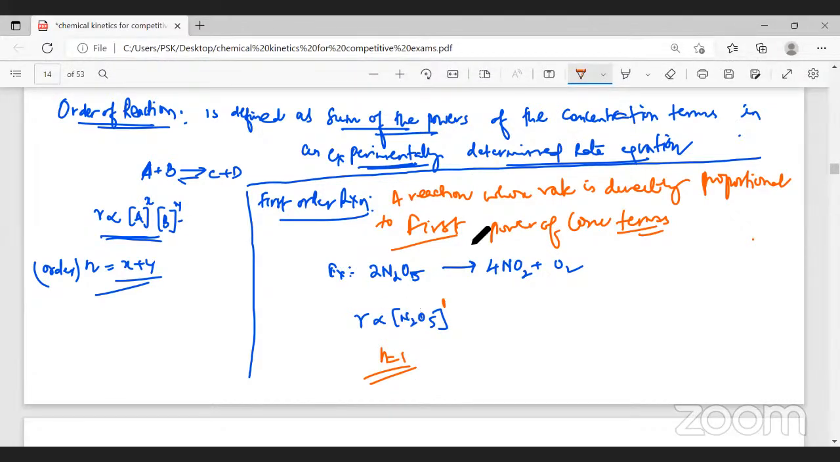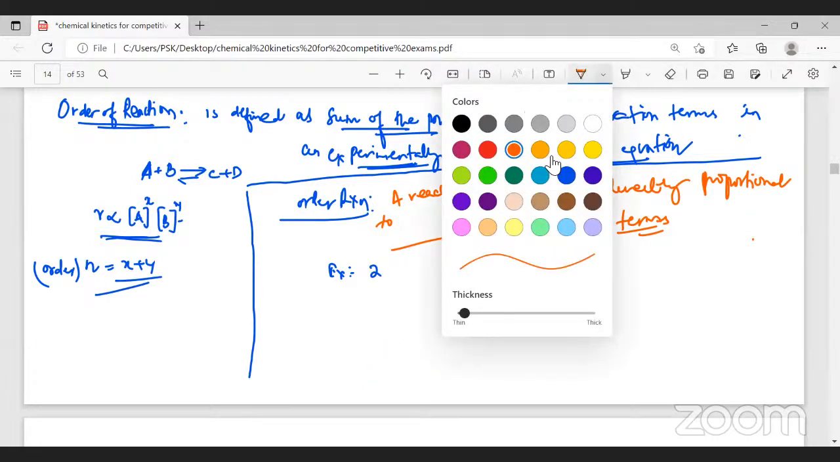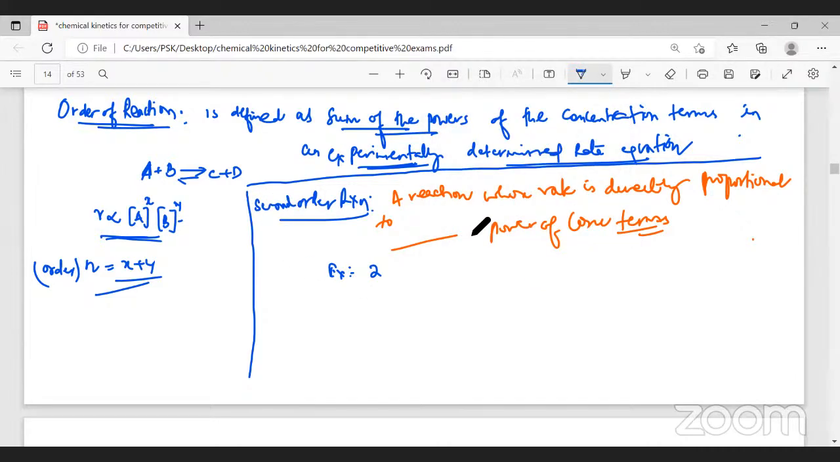Now, the example you should remember. Now we will learn what is a second order reaction. What will be the definition for a second order reaction? A reaction whose rate is directly proportional to what power? Second power. Now just observe this.